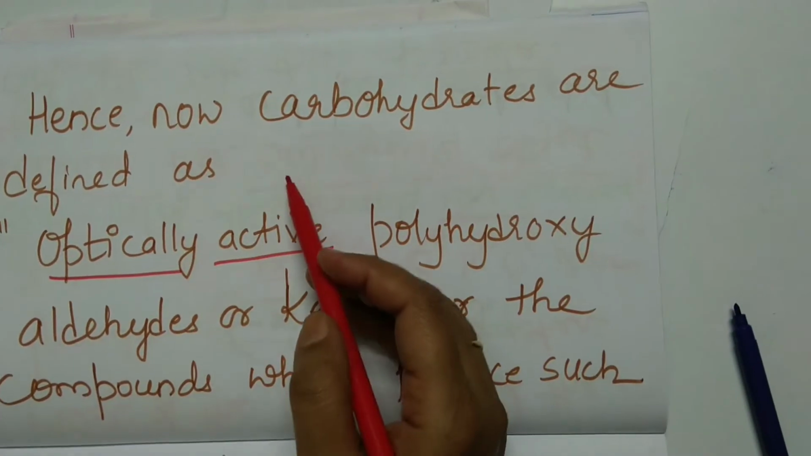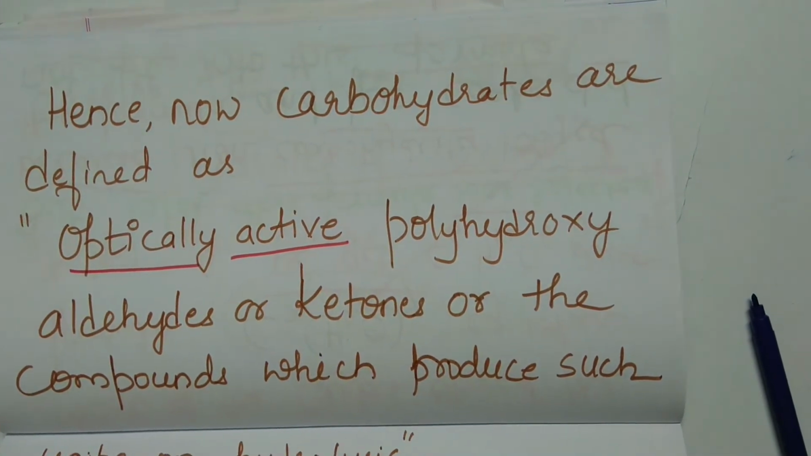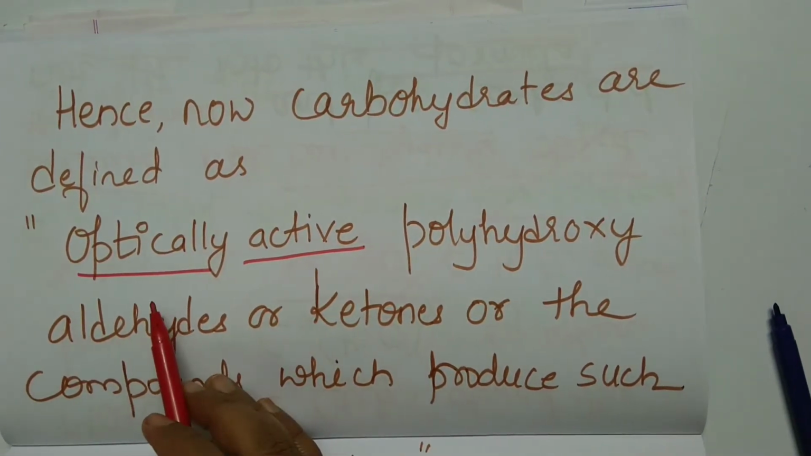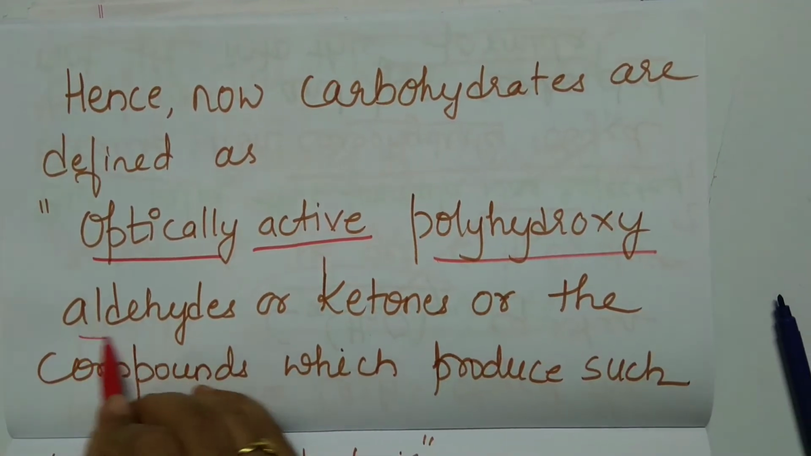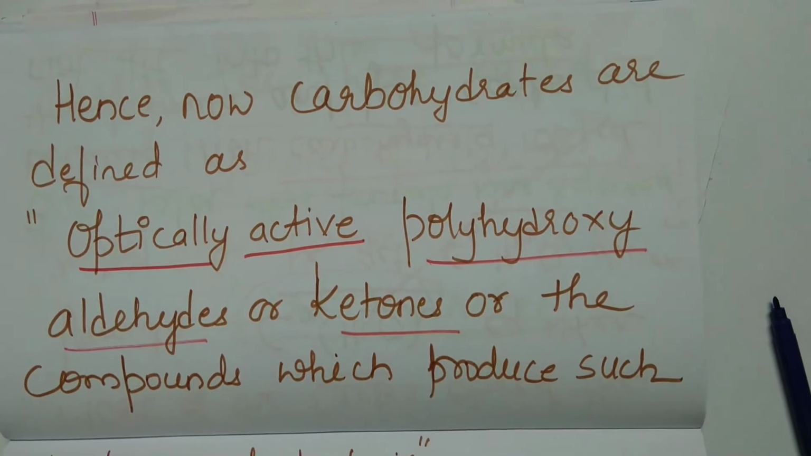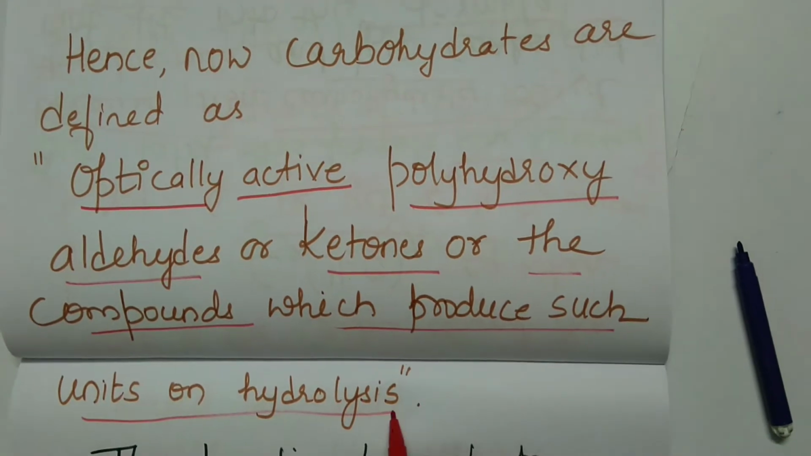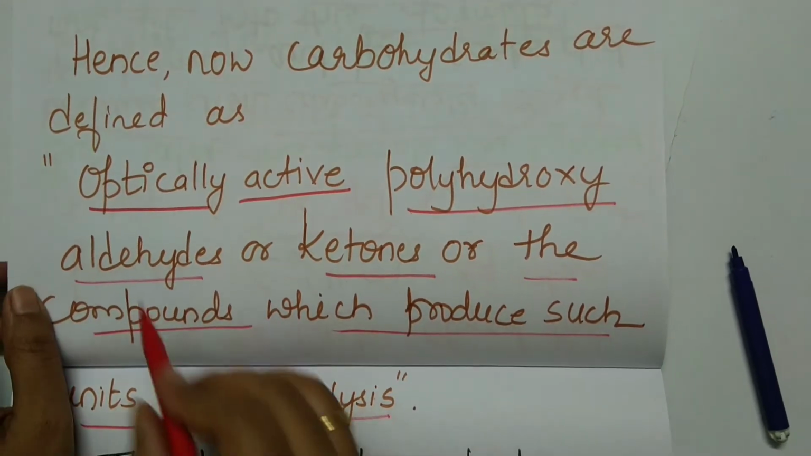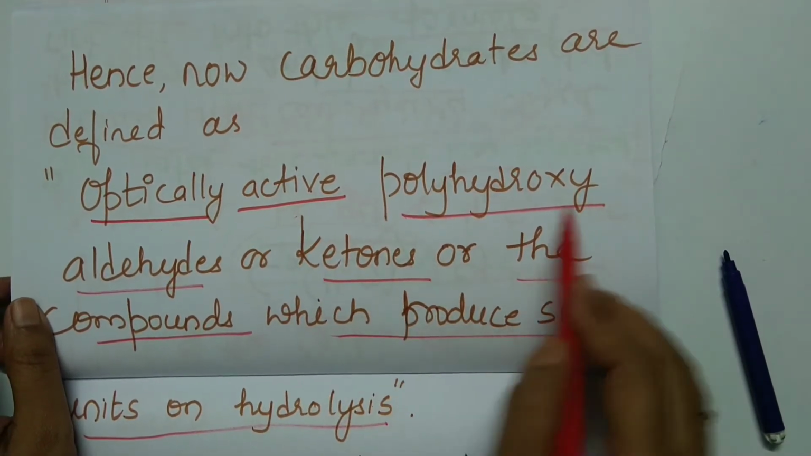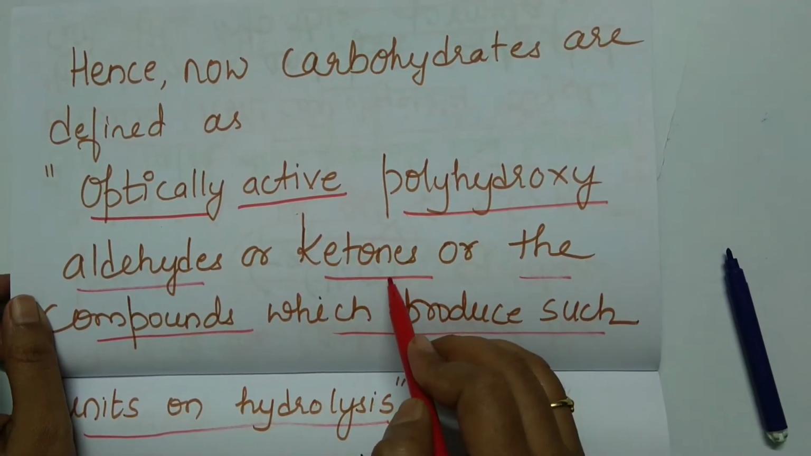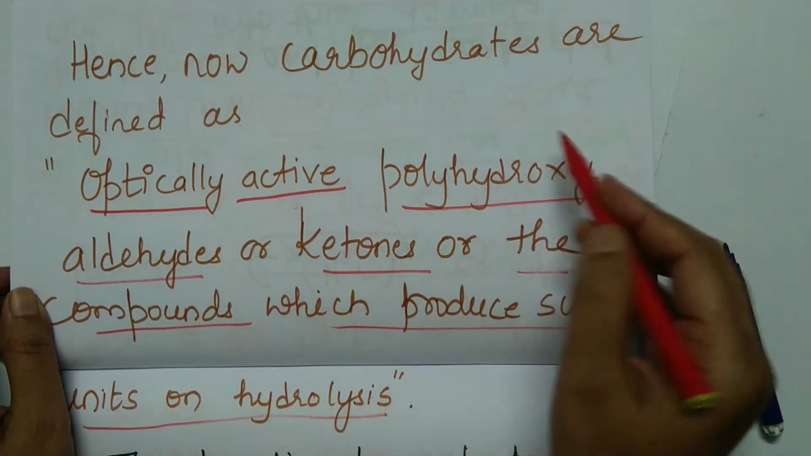Now a new definition is given to carbohydrates. And what is that? Carbohydrates are optically active polyhydroxyaldehydes or ketones, or the compounds which produce such units on hydrolysis. So we shall concentrate only on this. They are optically active polyhydroxyaldehydes or ketones. So which functional groups can you expect in carbohydrates?